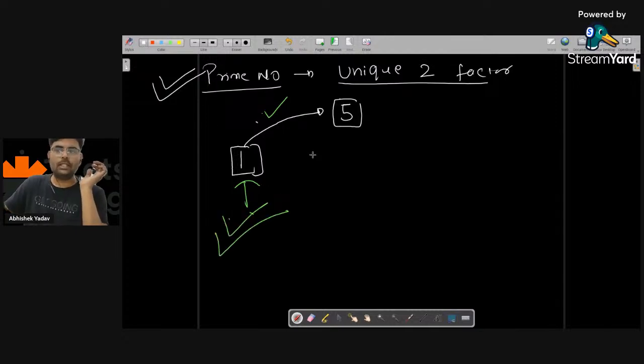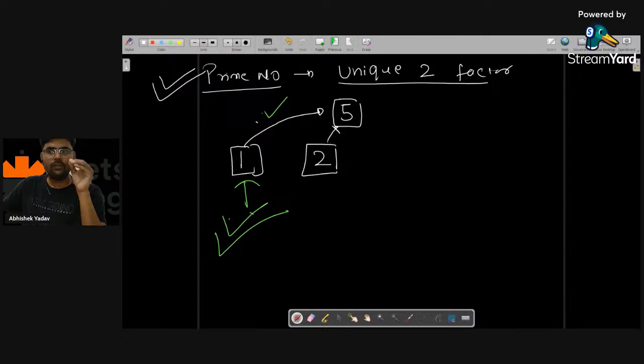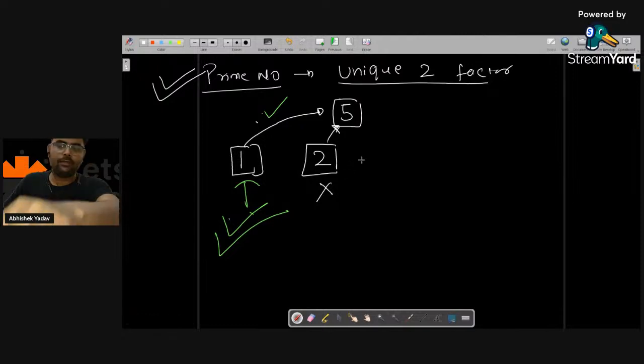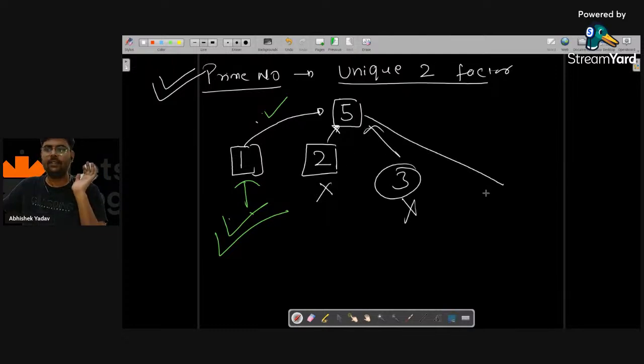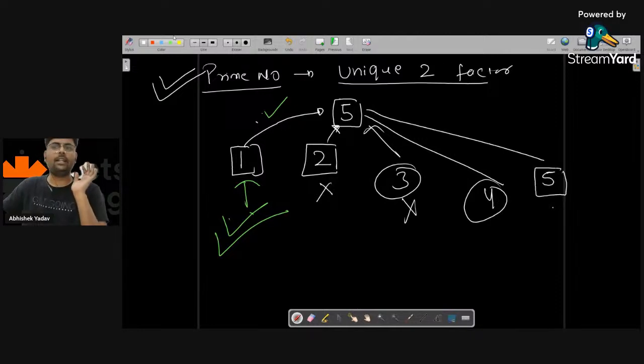I will move to the next number. I will ask 2, "Hey 2, are you a factor of 5?" 2 will say, "No, I am not a factor because I am not completely dividing 5." So 2 is not a factor of 5. After that I will move to 3. 3 will say, "I am also not completely dividing 5." 4 will say the same. 5 will say, "I am completely dividing 5," so 5 is also a factor of 5. Apart from that, there are no other factors, right everyone?